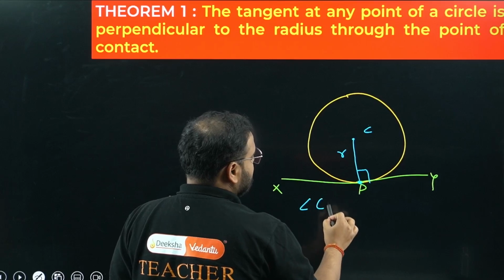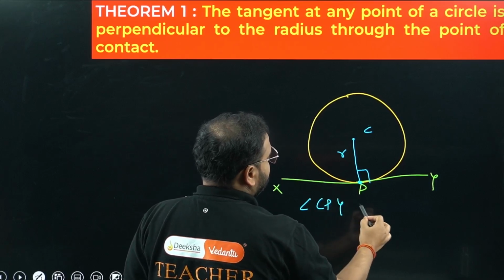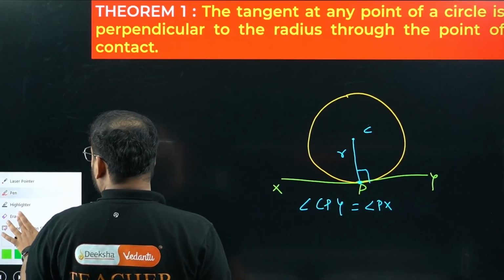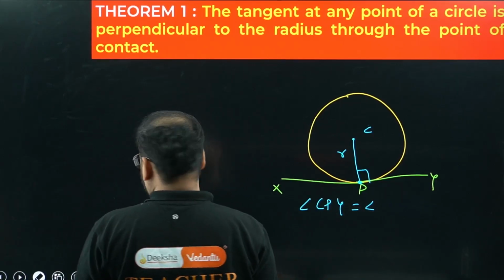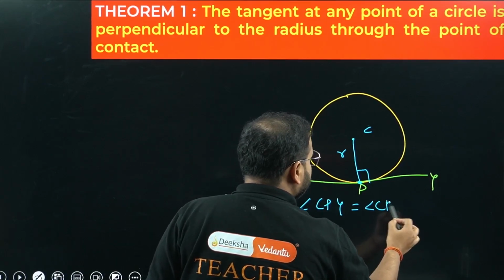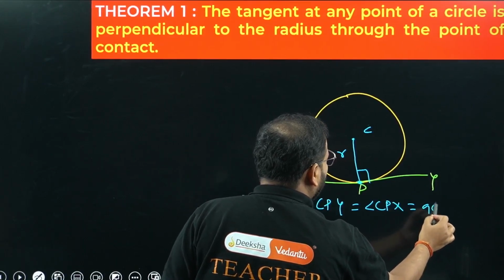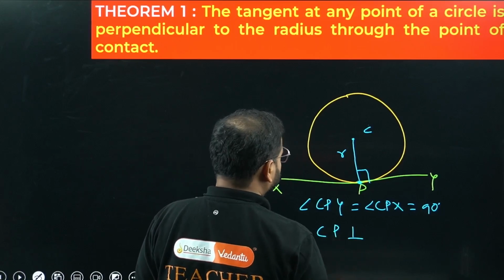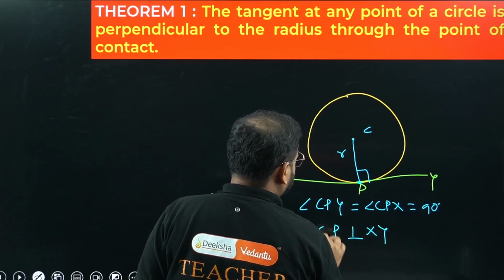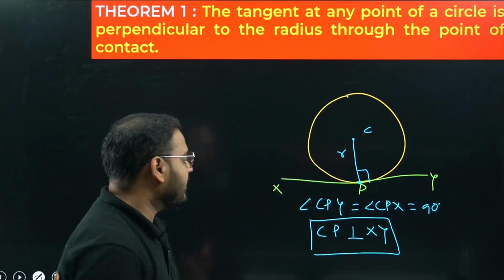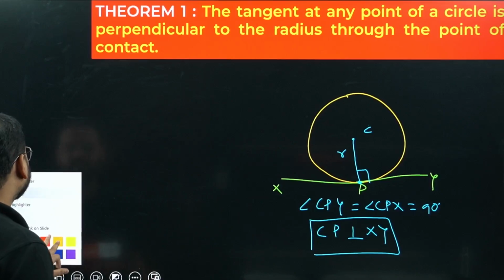What it means? Angle CPY equals angle CPX, not PXC. Yeah, CPX. Have a look. CPX is always what? 90 degrees. Because CP is perpendicular to XY. Is that clear, sir? Right? Let's move on. This is the property. Let's move on to questions now.